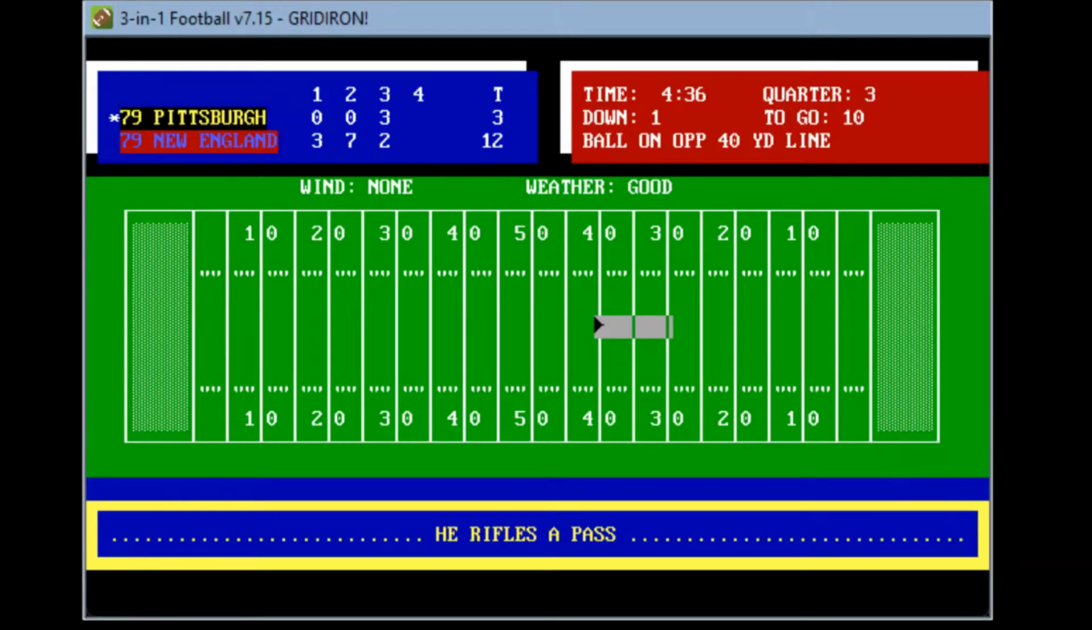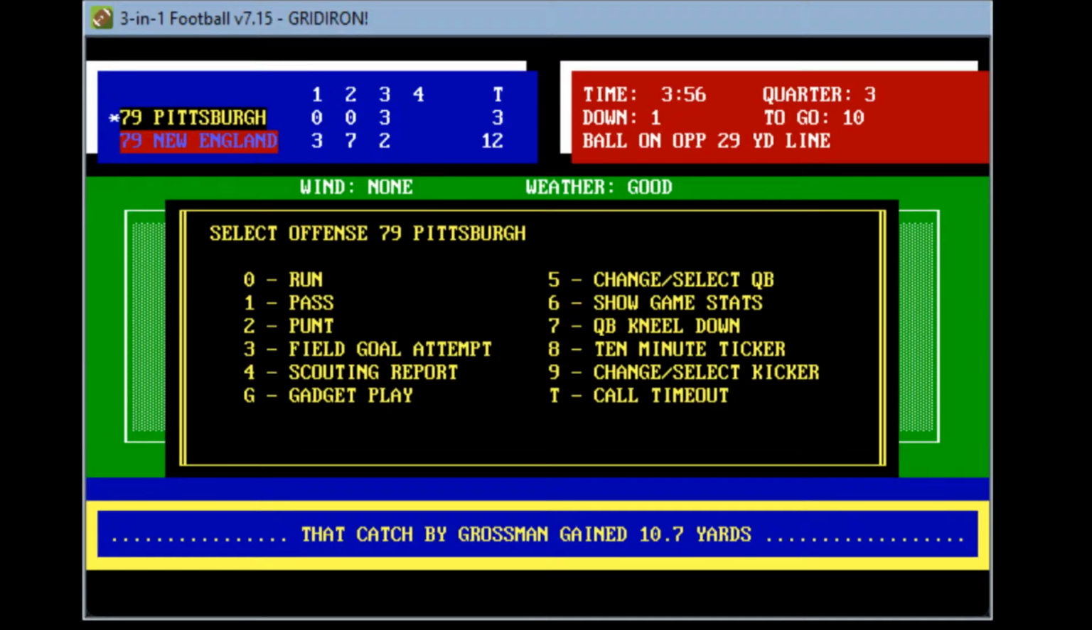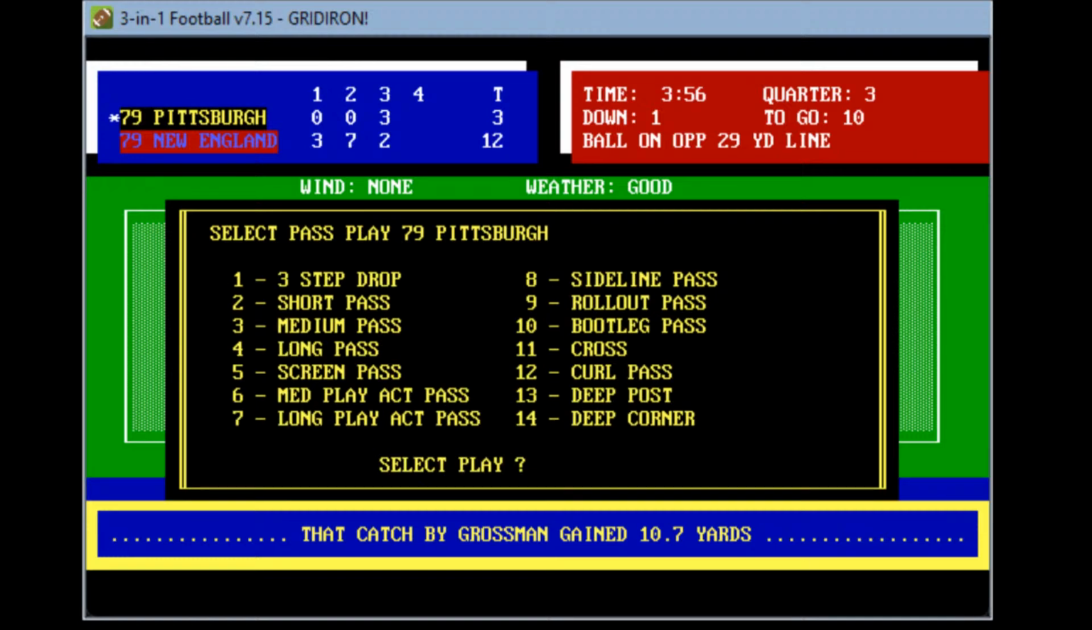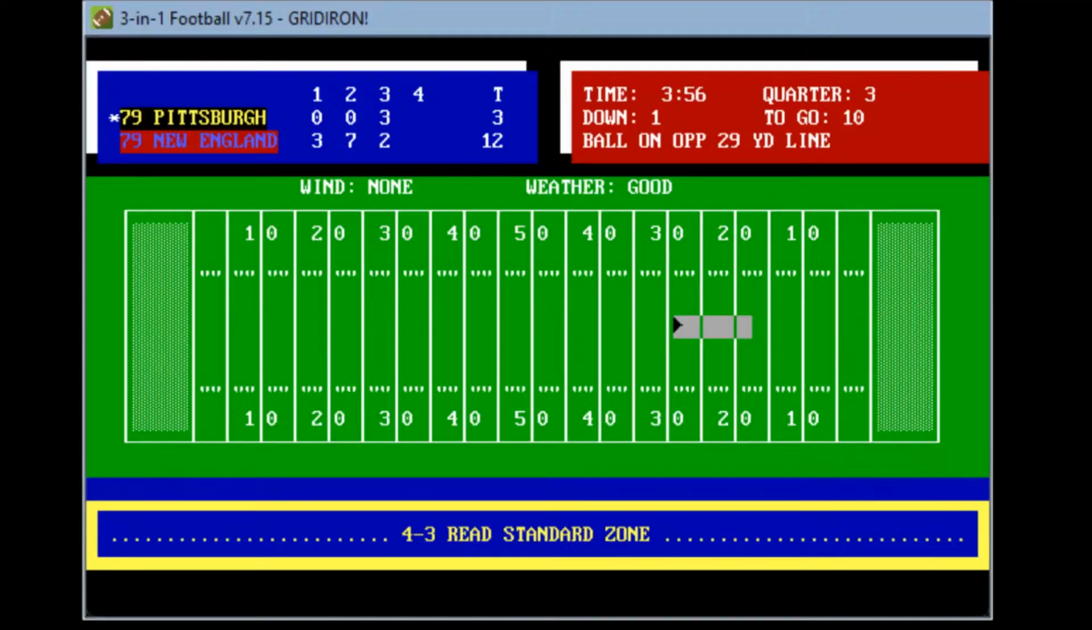He spots Grossman. He rifles a pass, completes it to Grossman at the 29-yard line. That's a first down. Pittsburgh offense waking up. First and 10 at the Patriot 29-yard line. Let's go ahead and continue with the same medium pass here. He drops back and looks.